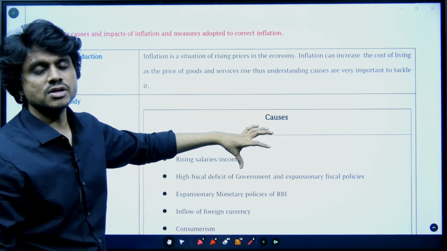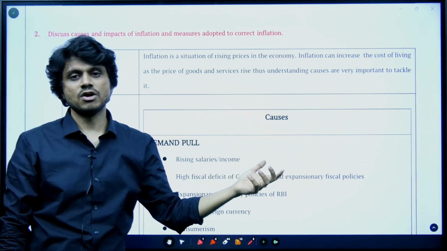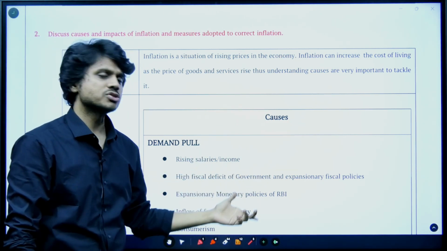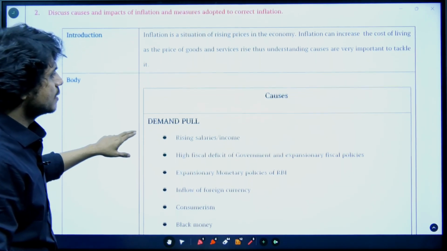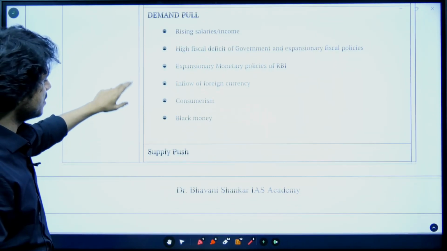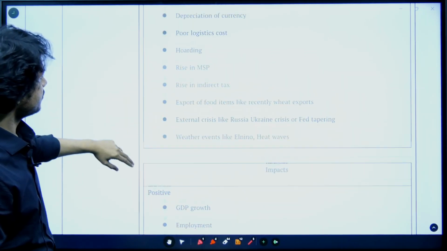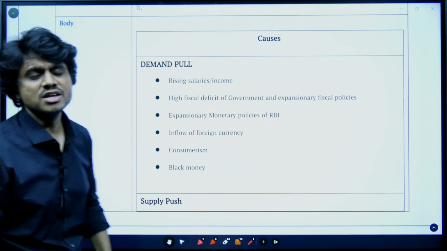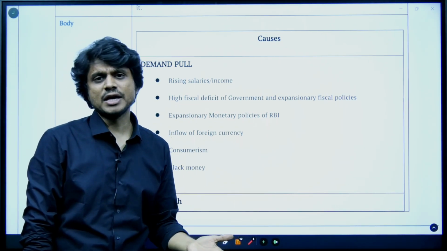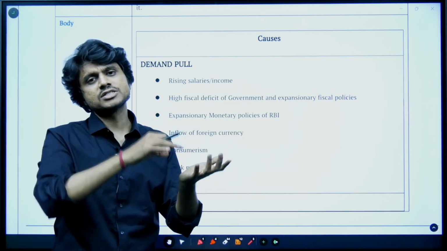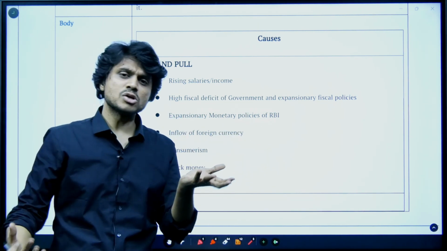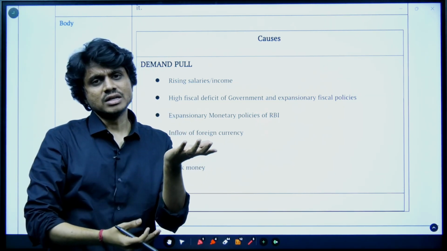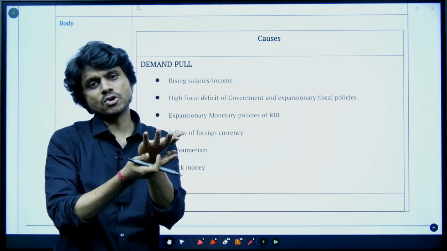Whatever the introduction, whatever the recent example which I have mentioned, that can be used later in the causes also. Okay, so the causes can be primarily divided majorly into the demand pull and the supply push. What is inflation generally? Inflation is nothing but the price rise, happening in a particular basket of goods. This price rise can happen because more people are demanding, more money is flowing to those goods, or else the cost of production of these goods itself is increasing.